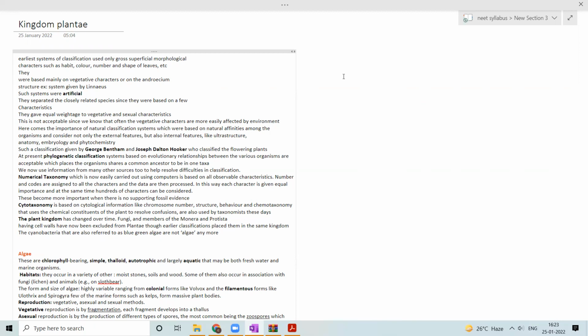Generally, in the earliest systems of classification by Aristotle and Carolus Linnaeus, they classified based on habitat, color, the number and the shape of leaves, different morphological characters. So basically, vegetative characters.